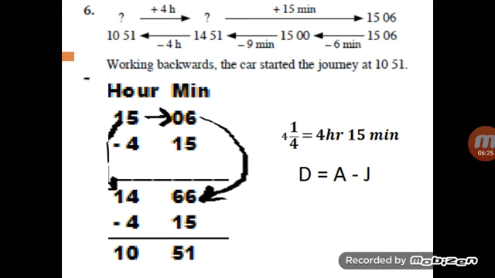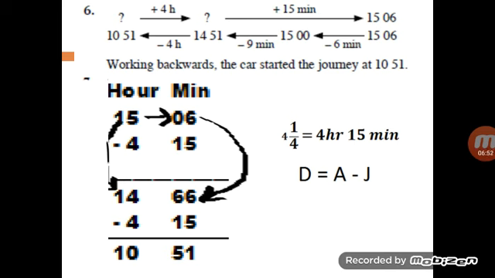We will subtract. Now as you can see that 6 minutes is less than 15, we will take 1 hour from the hours. 15 minus 1, it will remain as 14. Now 1 hour means 60 minutes, we are going to give to the minutes column. So 60 plus 6 is 66 now, and 15 is reduced to 14 now.